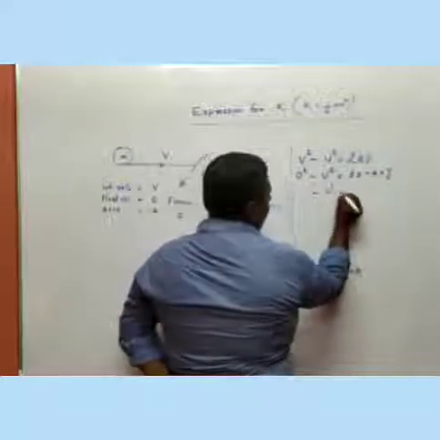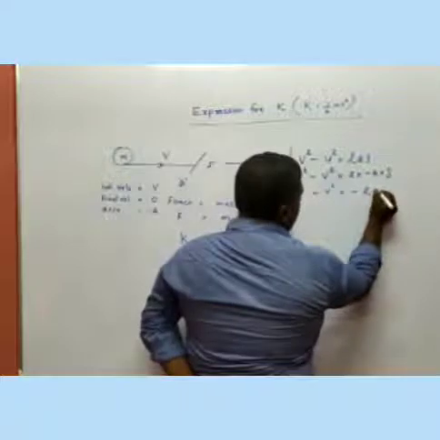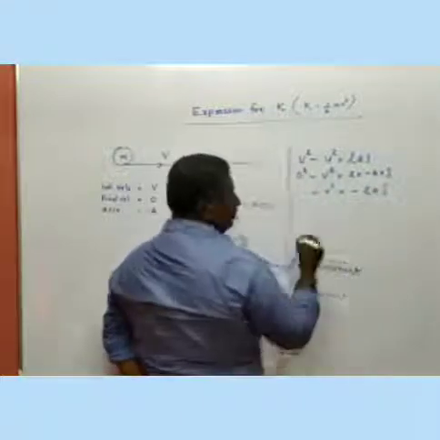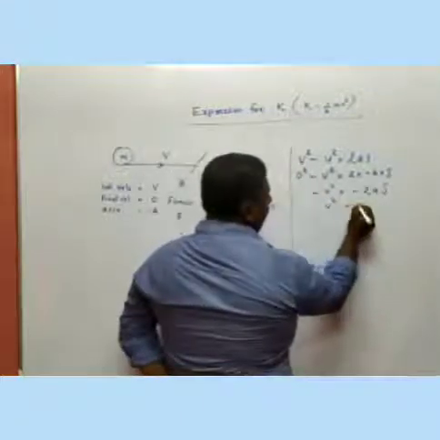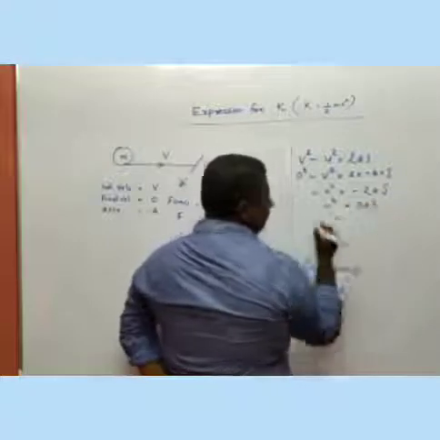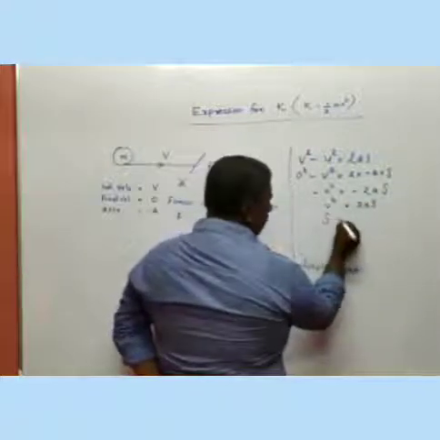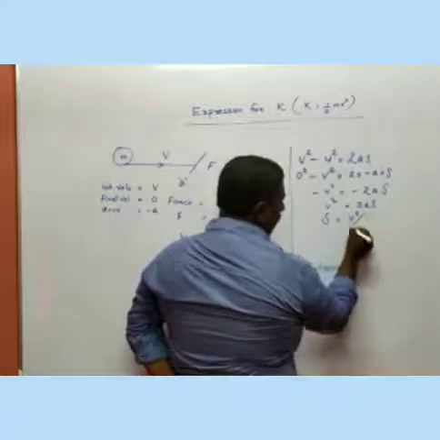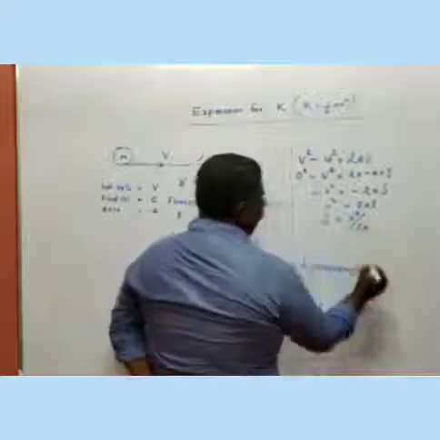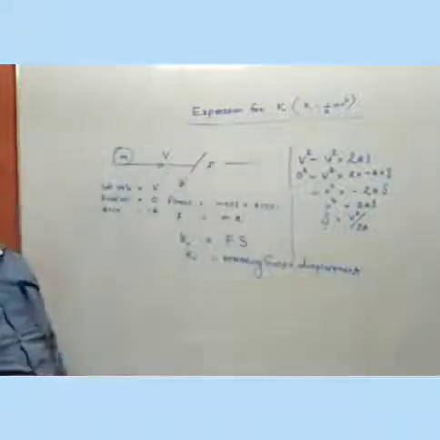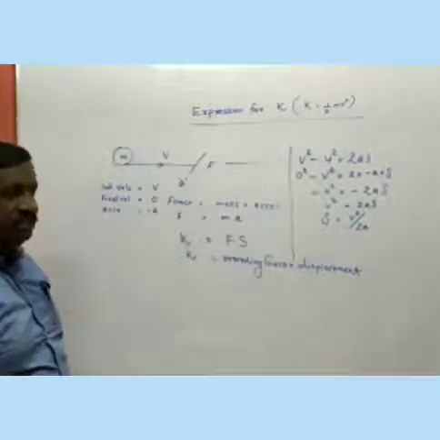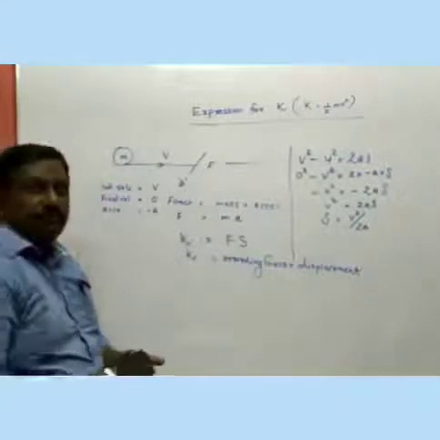Negative v square is equal to negative 2as. Then v square is equal to 2as. We need the value of s, that is equal to v square by 2a. Now we got the value for displacement, s is equal to v square by 2a.